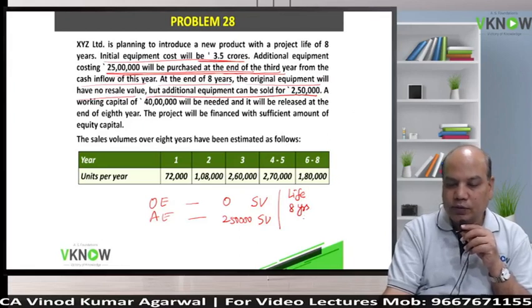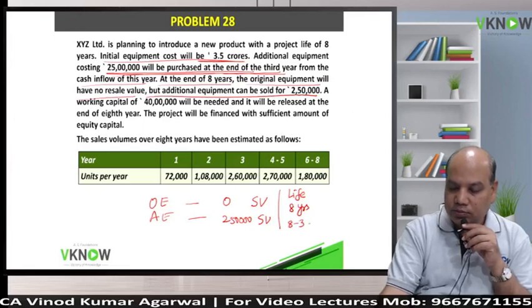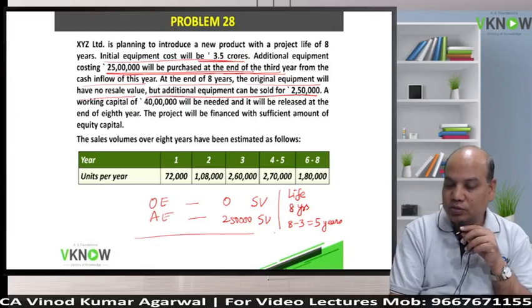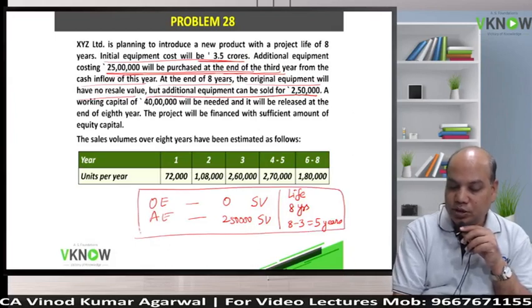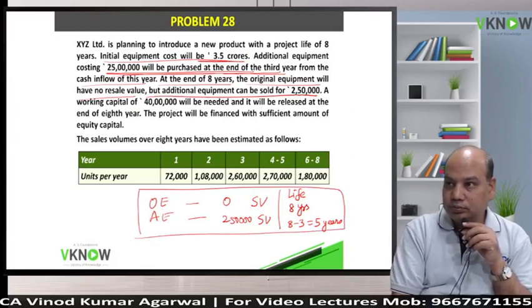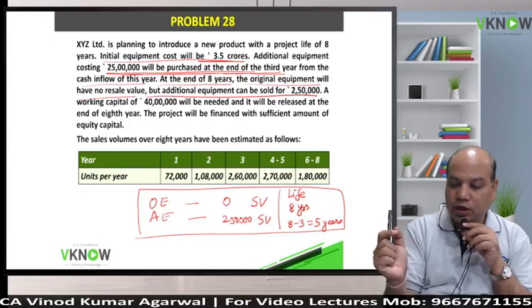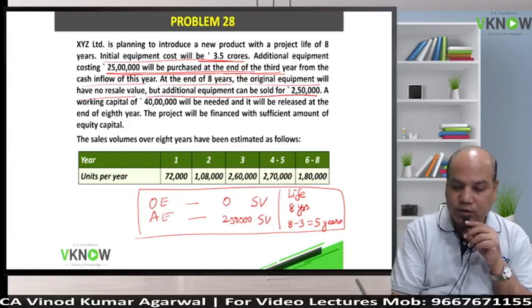What will be the life of additional equipment for depreciation calculation? 8 minus 3, 5 years, because it was purchased at the end of third year, but both will be serving 8 years. So for depreciation calculation, this is an important point. There are two assets we are using in the business. One will have 8-year life, one will have 5-year life.